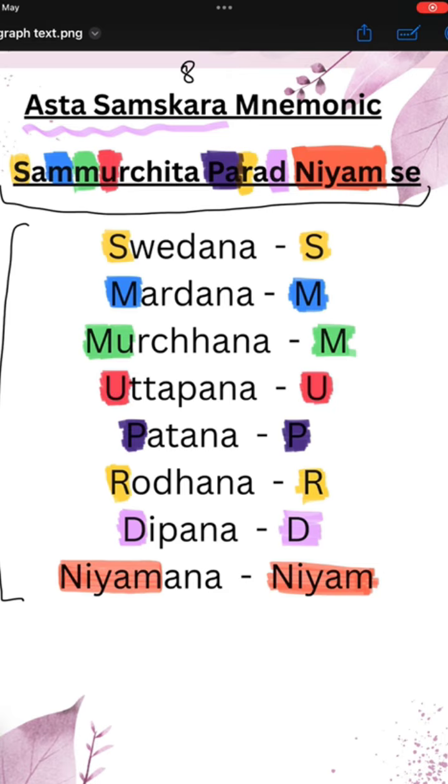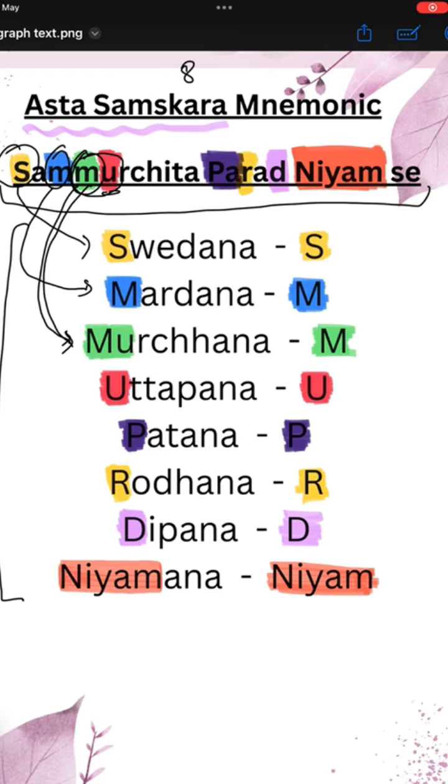So we can remember it. Firstly, the word Samurchita starts with S. So S stands for Swedan. Next, we have 2 M here. The first M will be denoting Mardan, whereas the second M will be denoting Murchan. Also, you can remember the name of Murchan with the help of these two, that is Sammu. You can see that there is a U after M, totaling to Moor. So there is Moor and also Murchana. Basically it is the same.